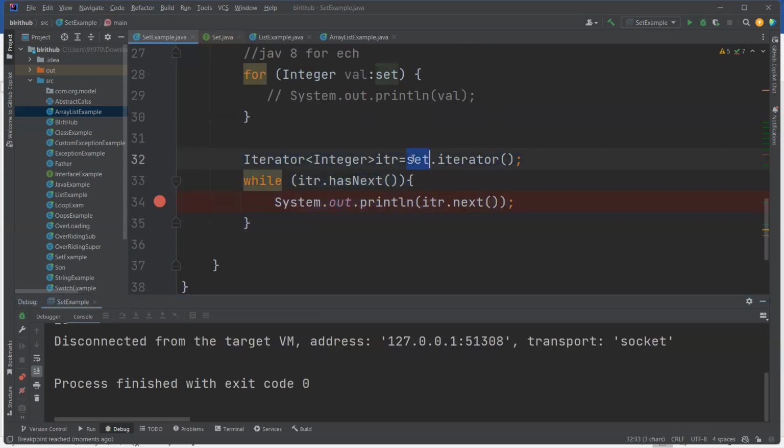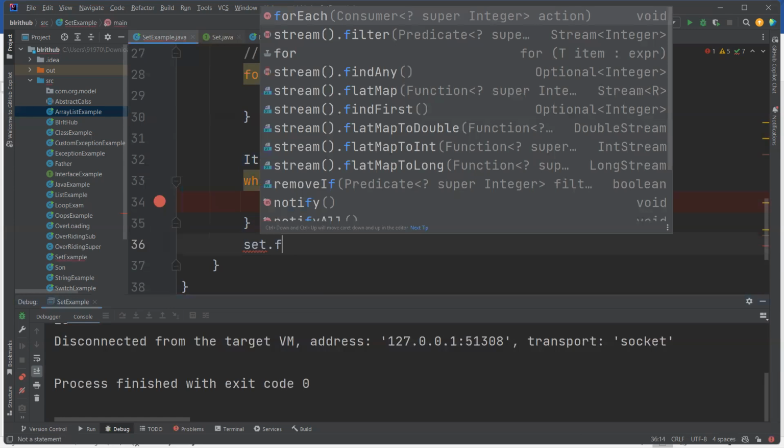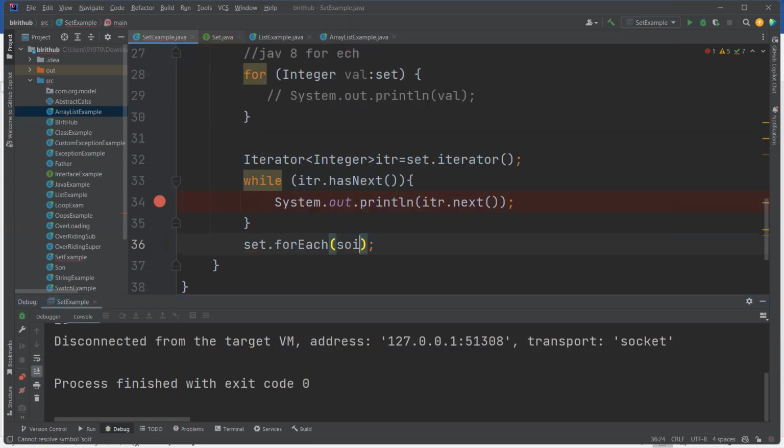Now Java 8 forEach. Now what do we need to iterate? We need to iterate the collection values. Now dot forEach, yes, System.out.println, sout. That's it. Java 8, very easy. Java 8 forEach loop.